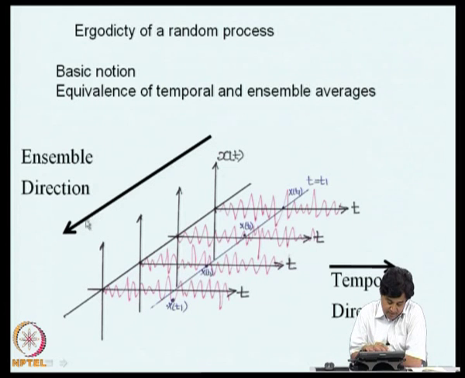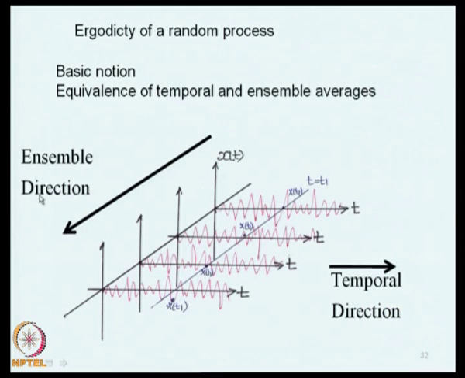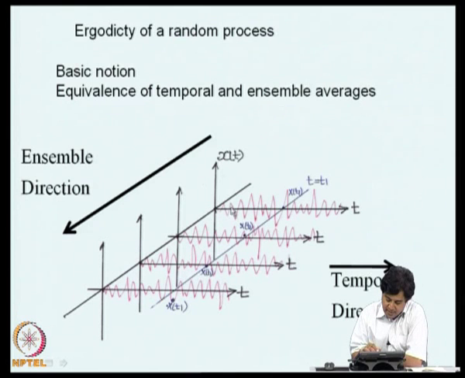This direction that I have shown, I call it the ensemble direction, because if you move along that you get different realizations of x of t. This I call the temporal direction, because if you move along one of the axis, you see how the sample fluctuates as a function of time.